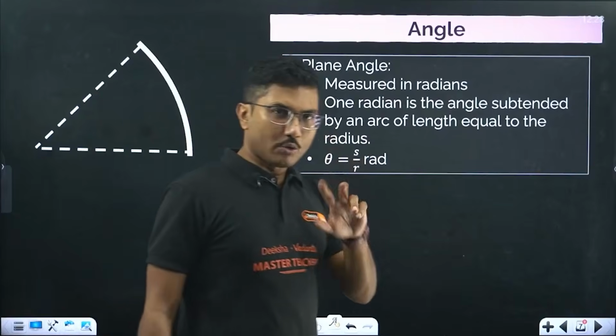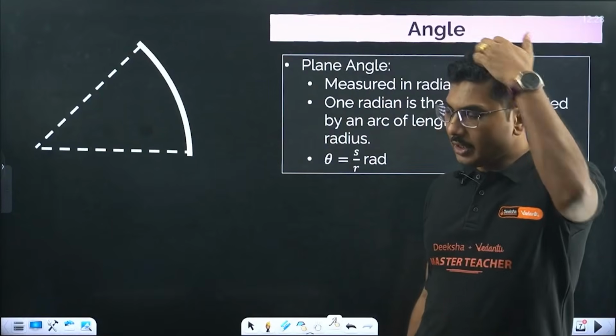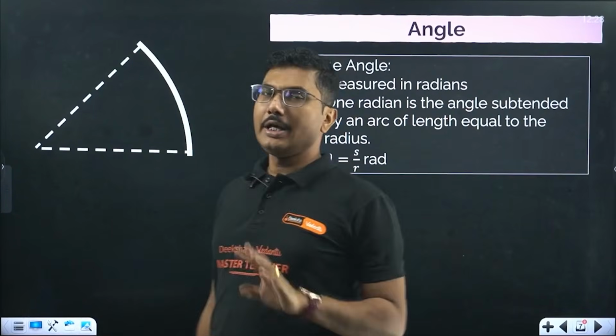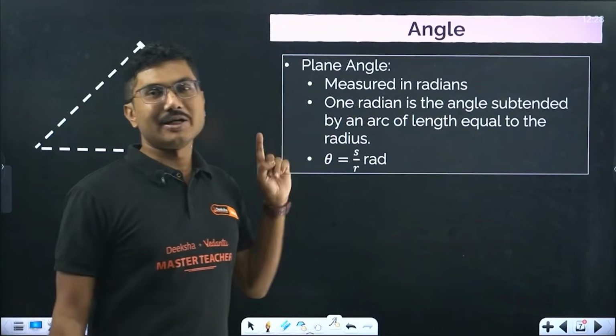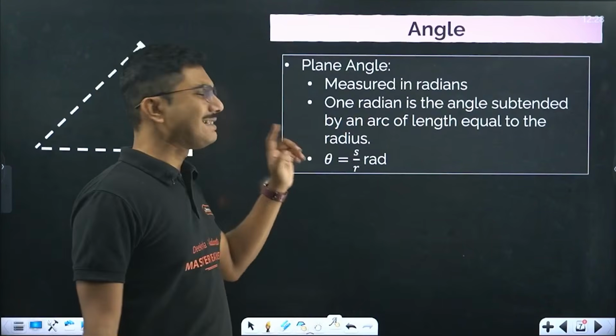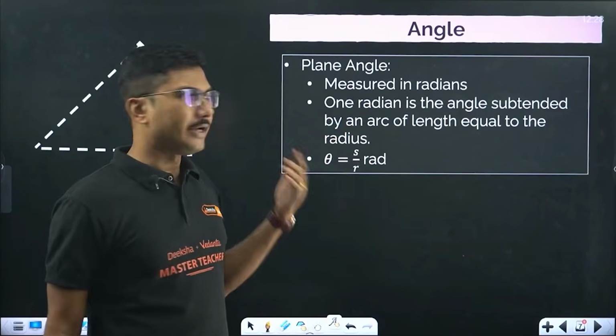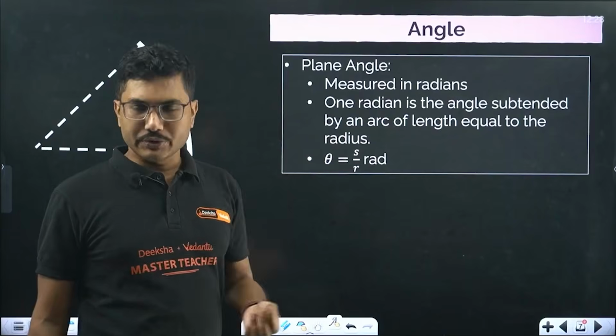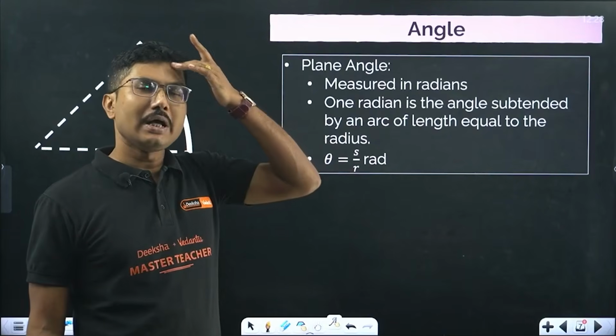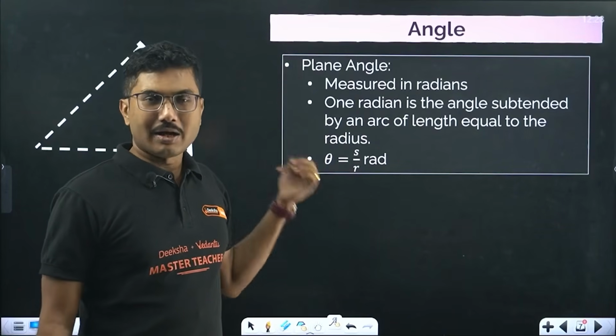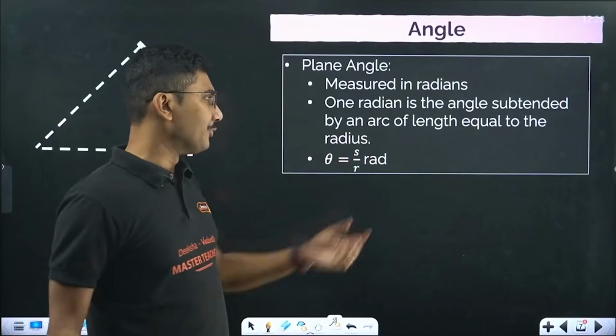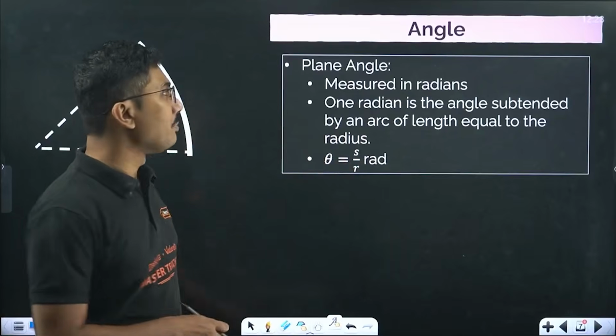Okay, so there are 2 quantities actually, this one and the next one. So this is a dimensionless quantity, but still it has a unit, and the unit is radian or degree. Okay, radians or degrees, both of which are dimensionless quantities, and they also have a unit. And one more important thing.